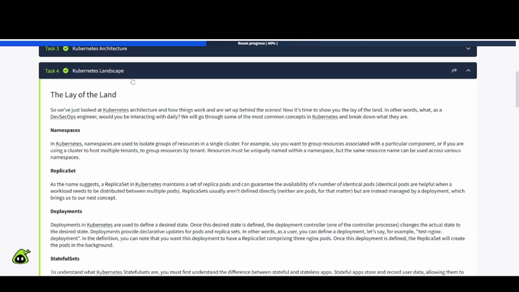Task 4, Kubernetes landscape, the lay of the land. So we've just looked at Kubernetes architecture and how things work and are set up behind the scenes. Now it's time to show you the lay of the land. In other words, what as a DevSecOps engineer would you be interacting with daily? We will go through some of the most common concepts in Kubernetes and break down what they are.